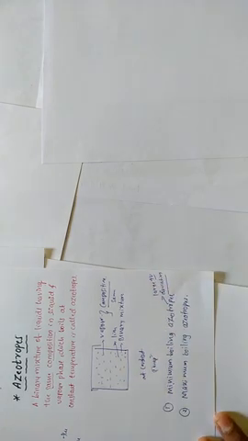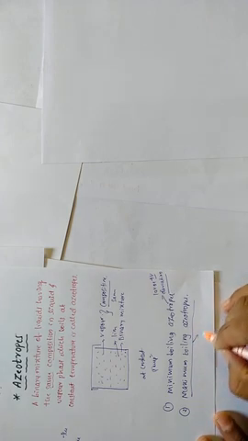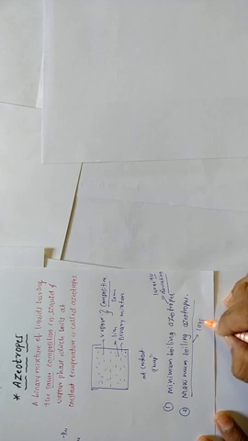Example: 95% ethanol solution. And maximum boiling azeotropes are formed by solutions that show large negative deviations.